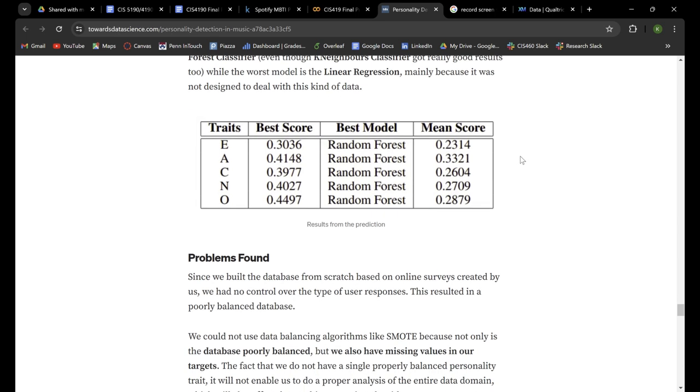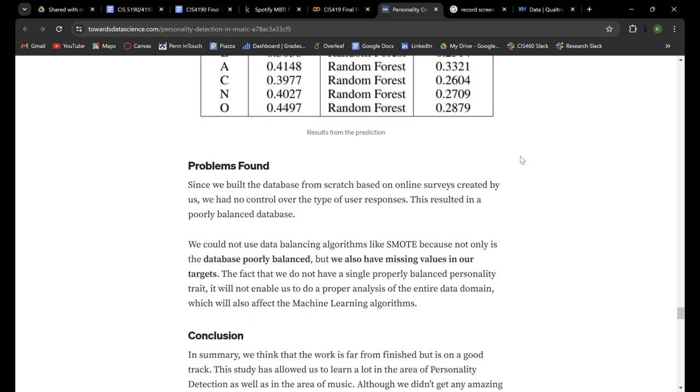We think that the main reason why we had a higher validation accuracy score is because we were able to resolve one of the key flaws in the personality detection in music experiment, which they point out themselves. They admit that the problem with their experiment was that their database was poorly balanced. Basically, they sent out a survey, but when respondents filled out the survey, they found that they had missing values in a lot of their targets.